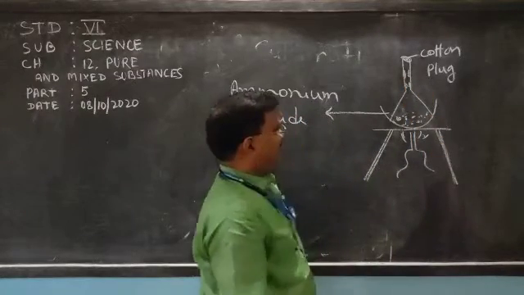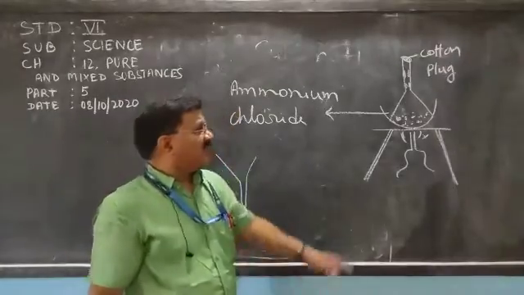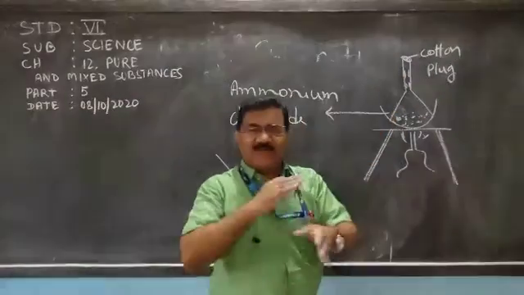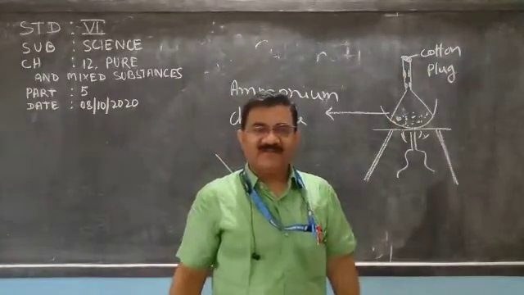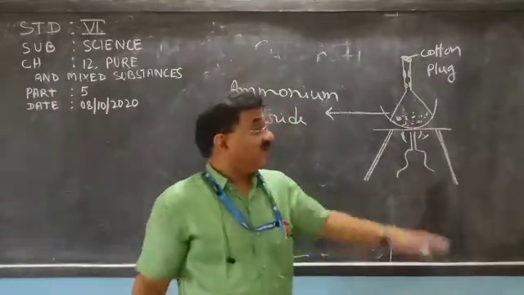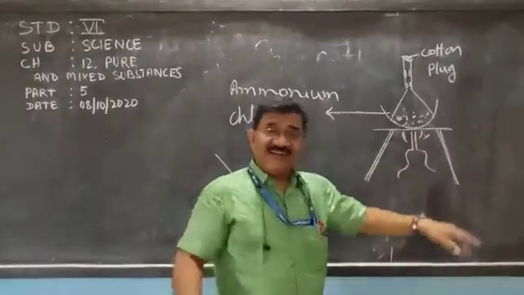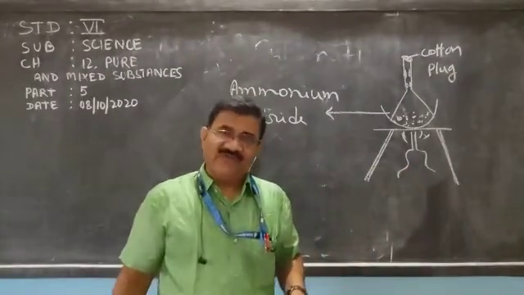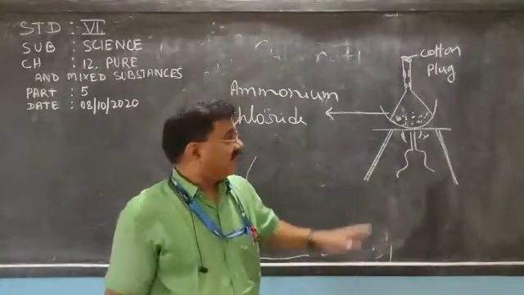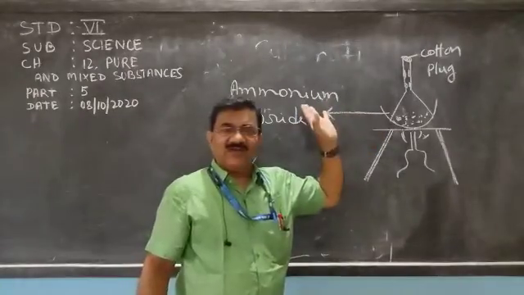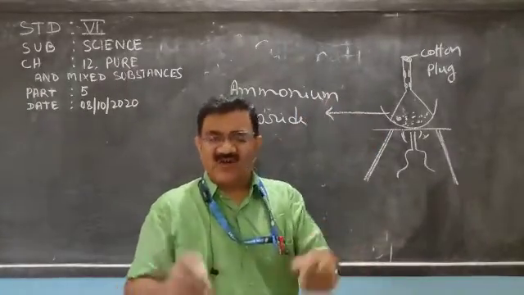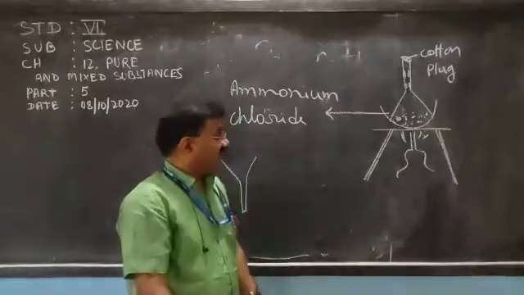After cooling, we can remove it with the help of a knife. Understood or not? So sublimation is a method in which a solid directly changes into vapor. Very clear? This method can be used for the separation of constituents of a mixture also.